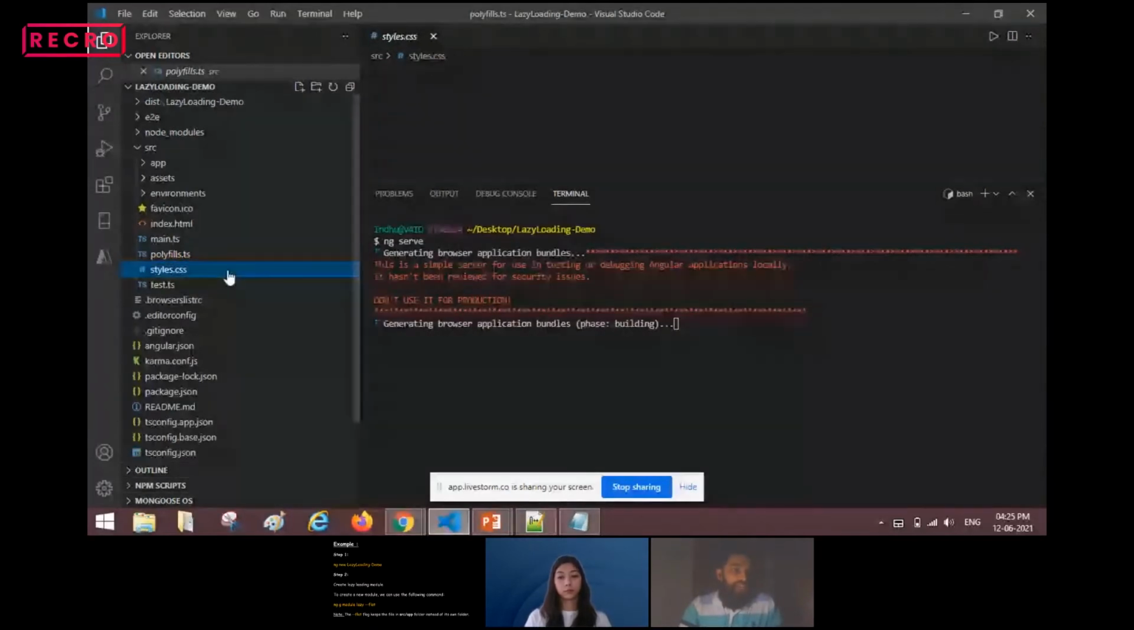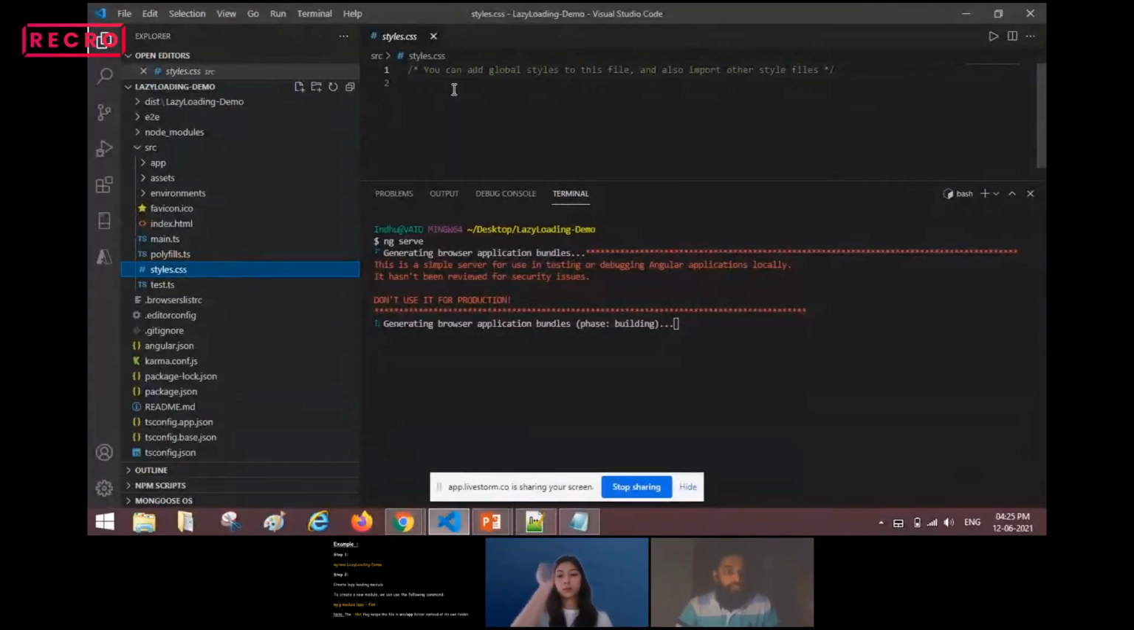Next, we have the styles.css file. This is nothing but our global styles file. So this one we can modify as per our need. For example, we can keep any styles here, and it will be replicated in our global template.